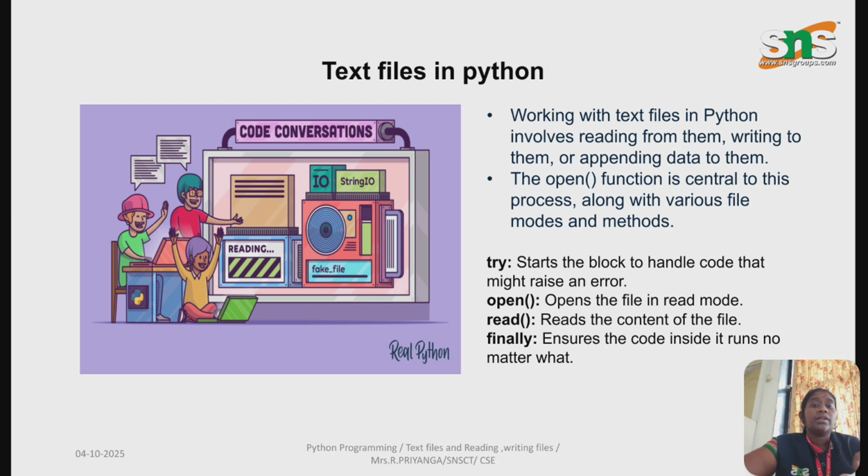Here, text files. How do we work with text files in Python? First we want to read, write, or append data. The open function is central to the process, along with various file modes and methods. Here we use try, open, read, and finally. Finally ensures the code inside it runs no matter what. Try starts the block to handle code that might raise an error, that is, an error that occurs when we handle the code. Open is the read mode in which we open a file, and read reads the content of the file. Finally ensures the code inside it runs no matter what.